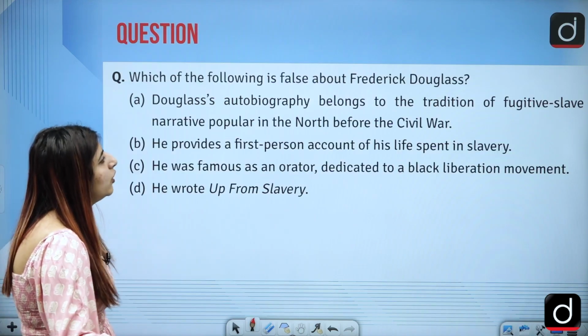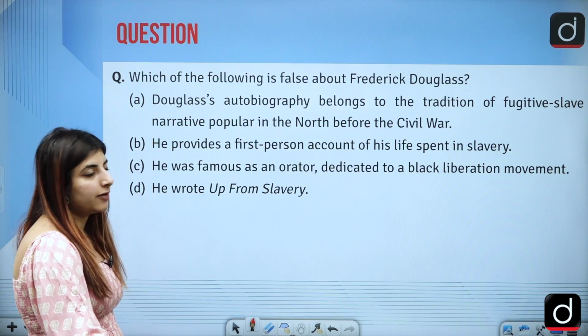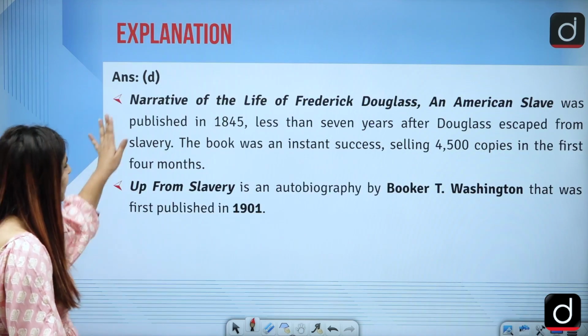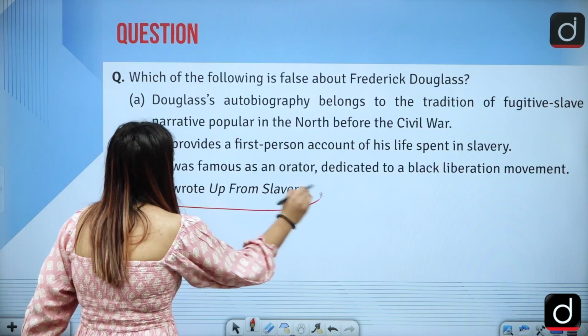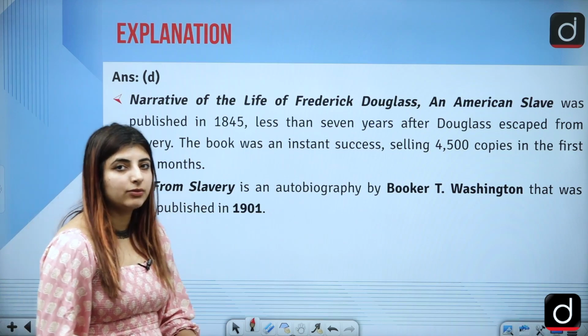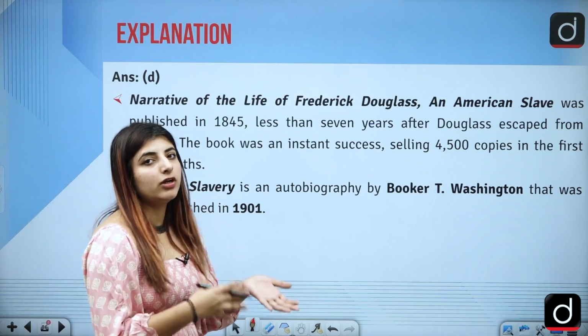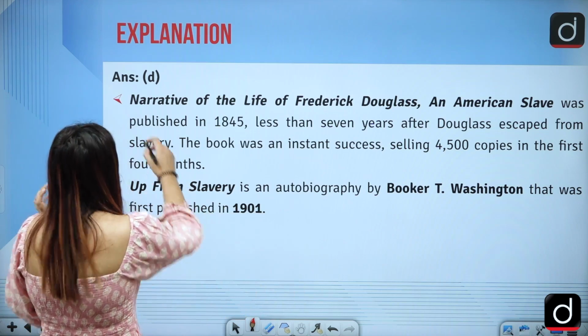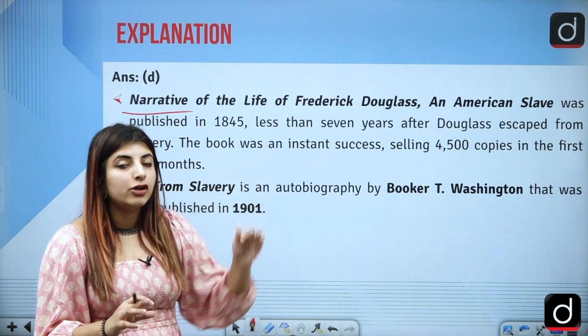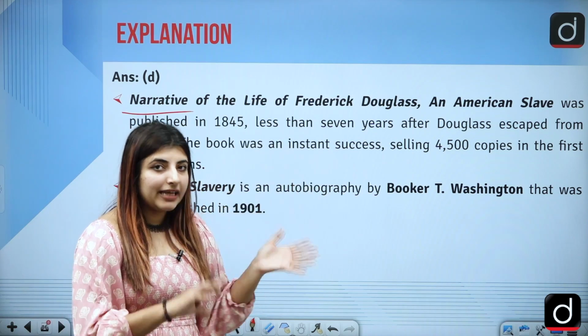Next is, which of the following is false about Frederick Douglass? The answer to this question is option D, that he wrote Up from Slavery. No, he was not associated with this work. The work that he wrote for the slave narrative was the Narrative of the Life of Frederick Douglass, an American Slave. He himself was a slave, right?